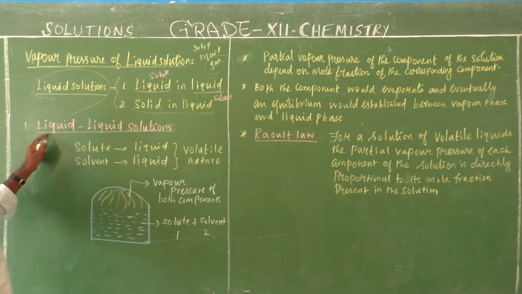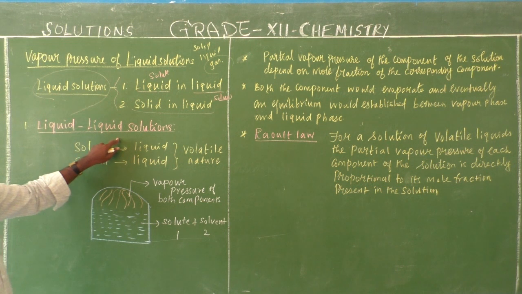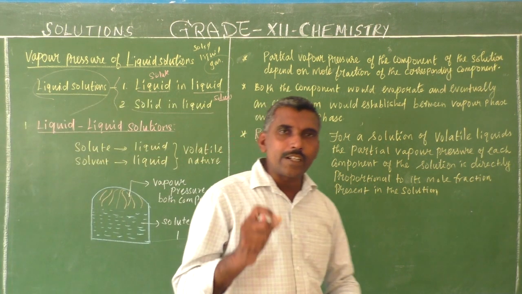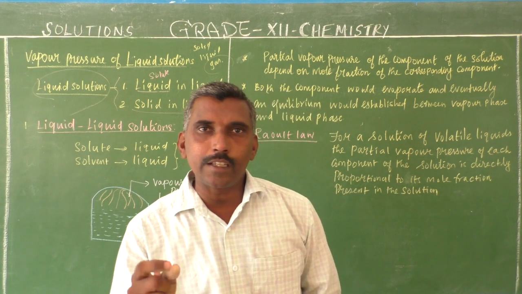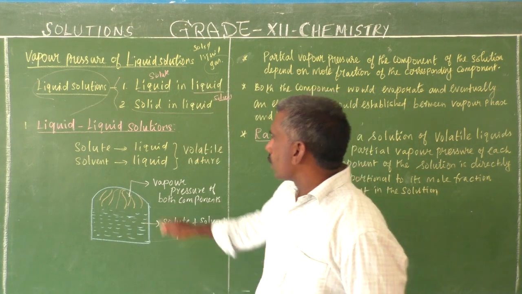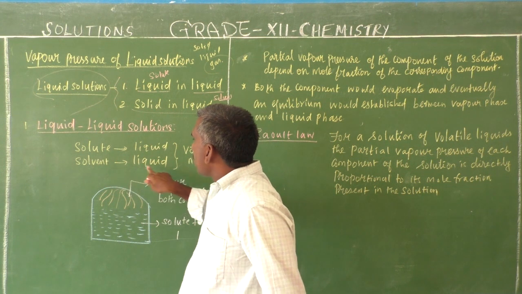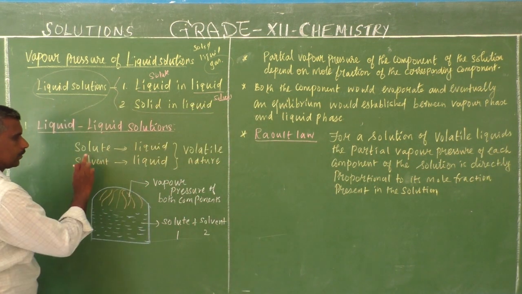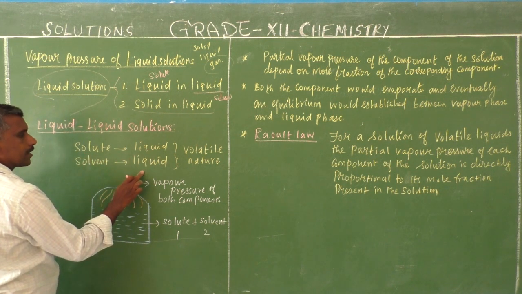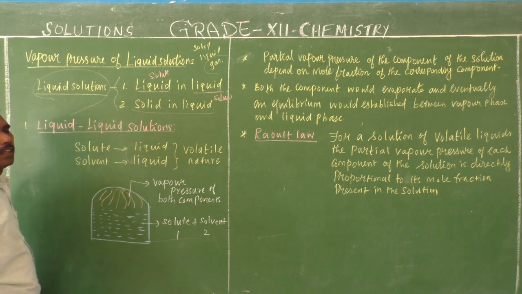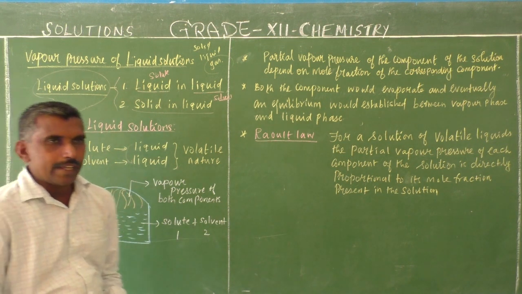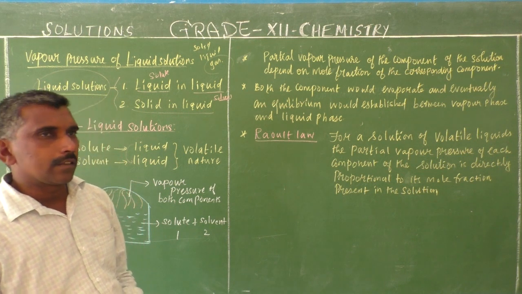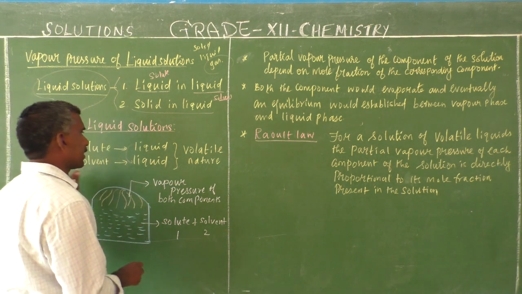First one, liquid solution. Here the solute is a liquid and the solvent is a liquid. That is a liquid dissolving in a liquid. For example, ethanol dissolving in water. Ethanol dissolving in water is a great example.